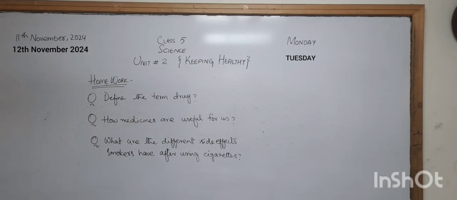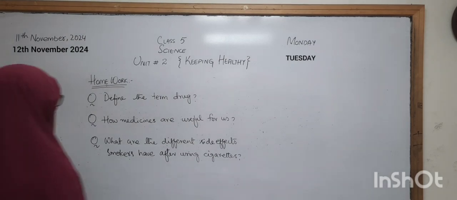These are three questions. Okay, the first one is, define the term drug. You have to give the definition of the drug and also give examples of it. I will write it down.